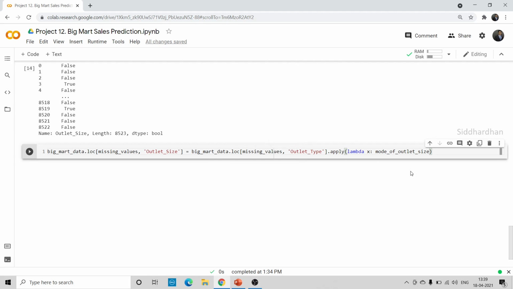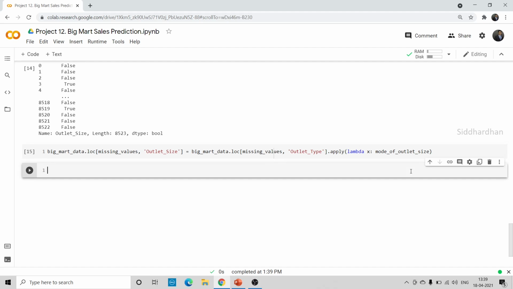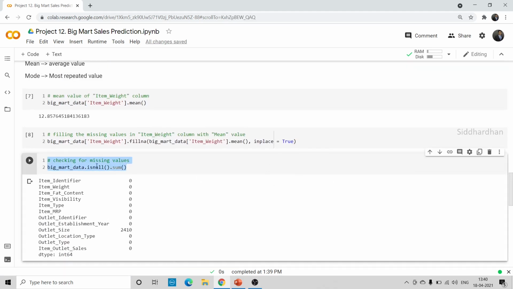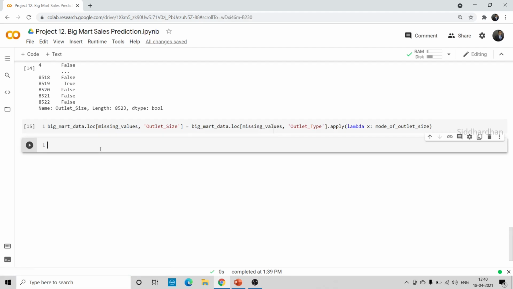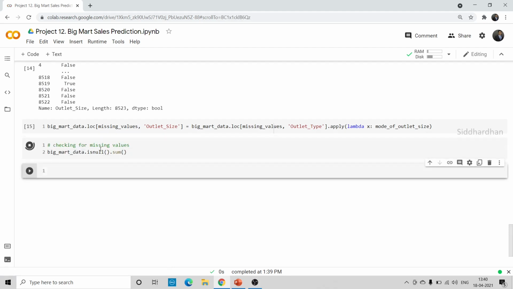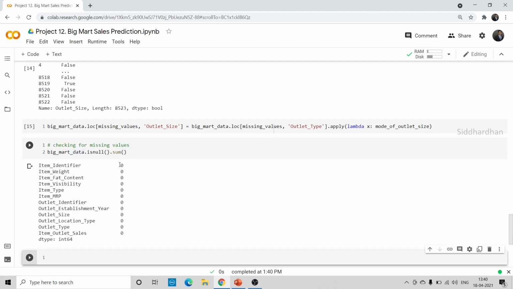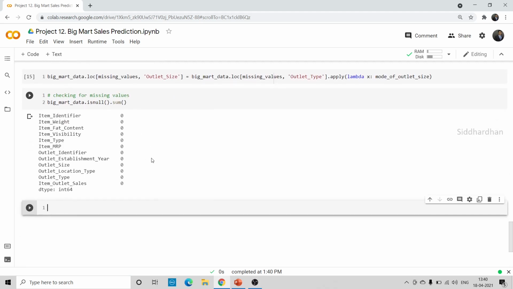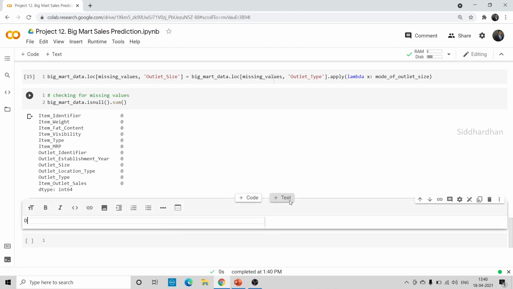Okay, so let's run this. This will replace all the missing values with the mode of the corresponding outlet type. Again you can check the number of missing values, so I just copy this. Let's see whether the missing values are filled or not. Okay, now you can see we don't have any missing values in any column. So this is how you can handle missing values in a numerical column and in a categorical column. Okay, the next step is to do some analysis on the data. So let's make a text as data analysis.